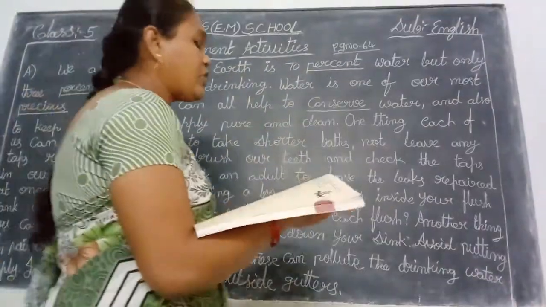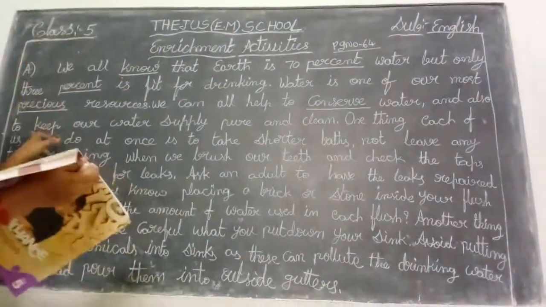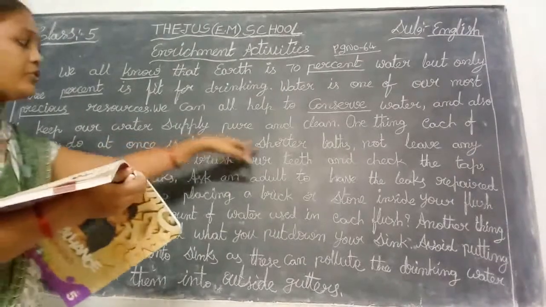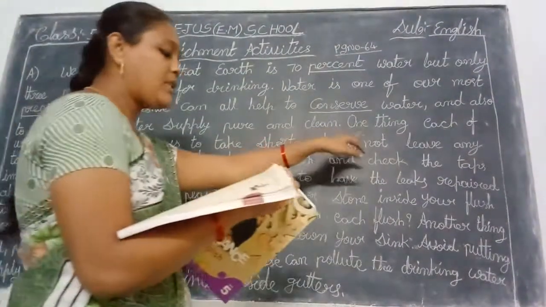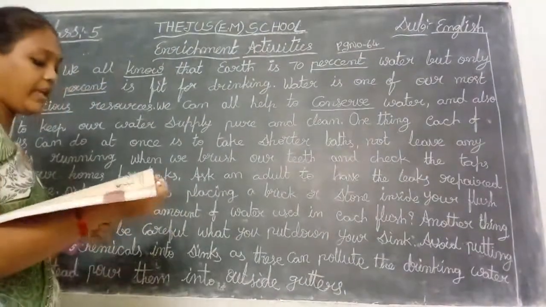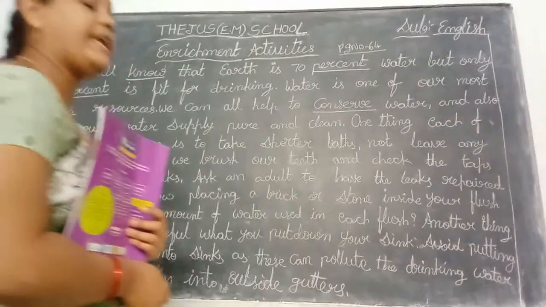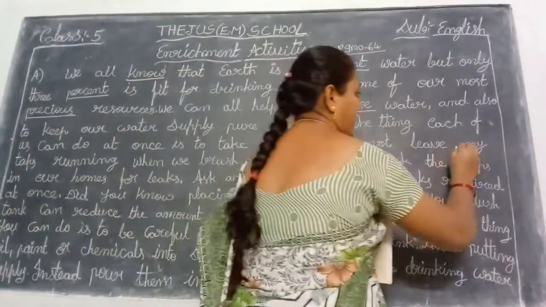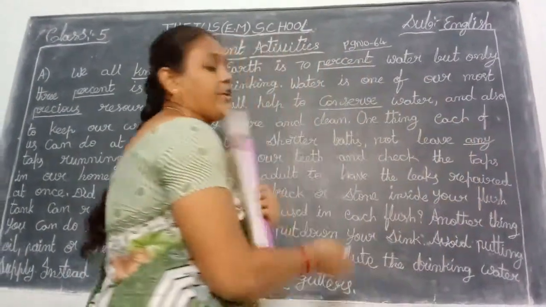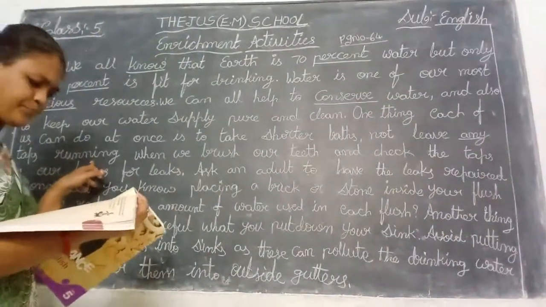One thing each of us can do at once is take shorter baths, not leave many taps. Here it is given not leave many taps, but that is wrong. Not leave any taps. So M is not right. Any taps running.